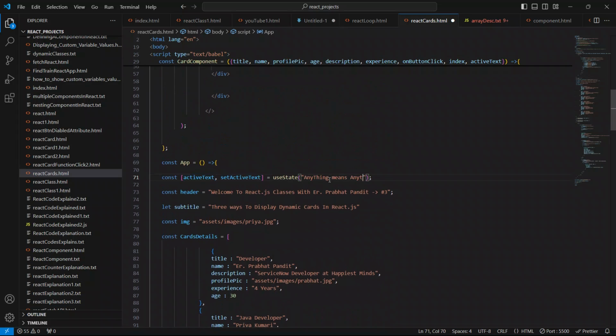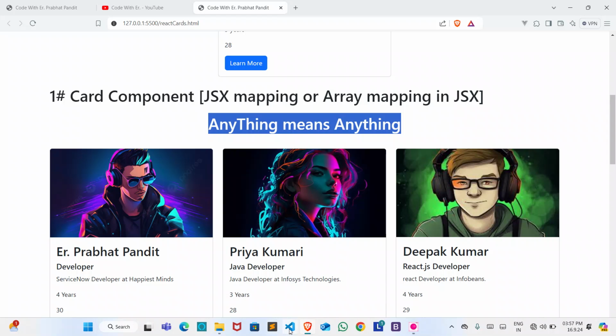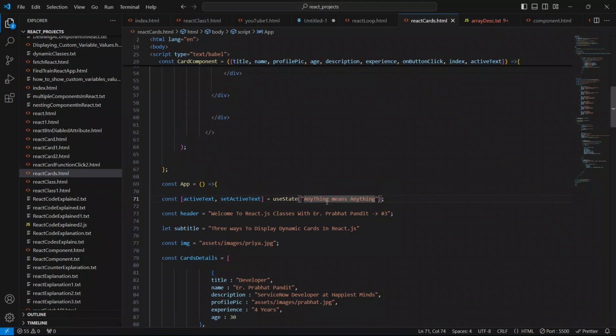Save your code, go to the browser, and see it's reflected and updated here also. Initially it should be blank, so we have to remove it and let it be blank only.